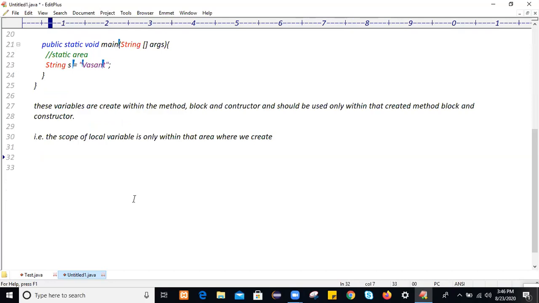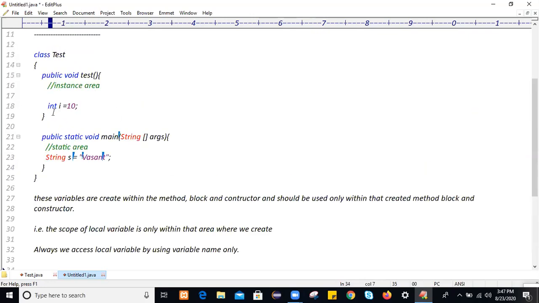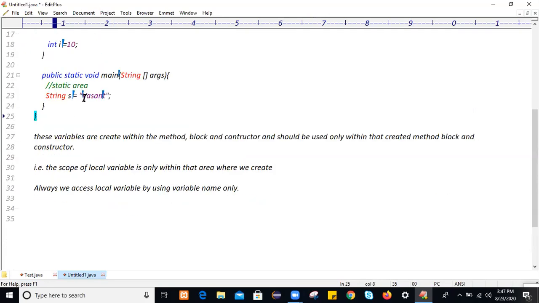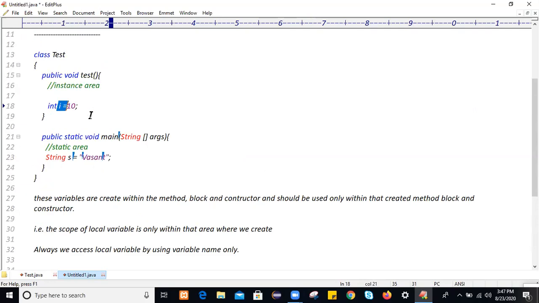So how to access a local variable? Always remember, we access a local variable by using the variable name only. In this example, i is the variable name, yes is the variable name. Always we will access these two local variables by using the variable name only.